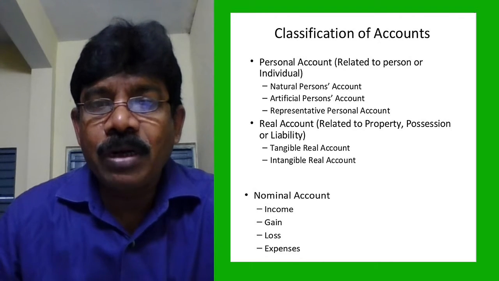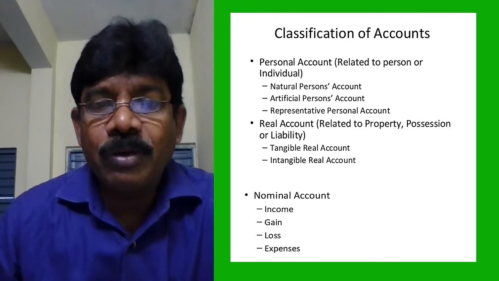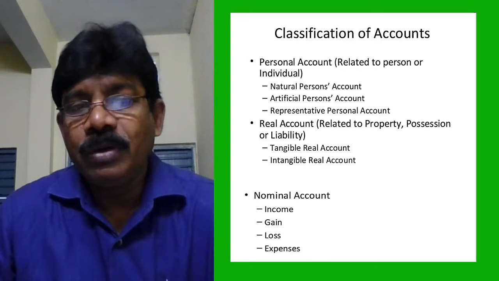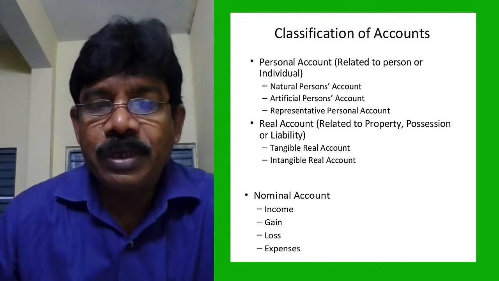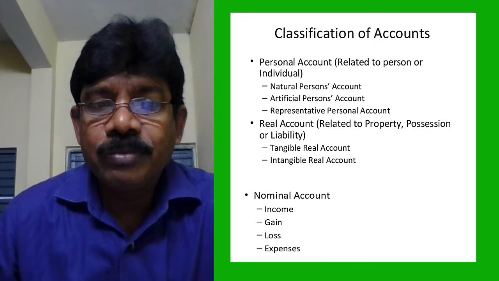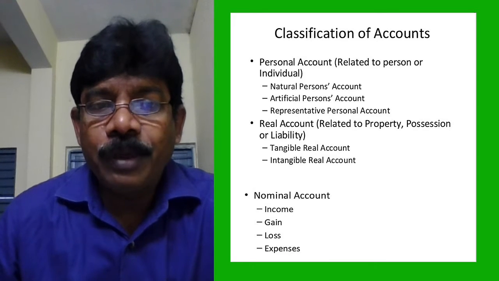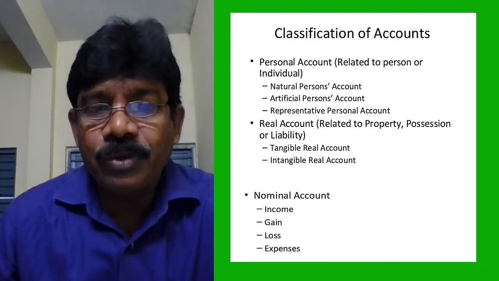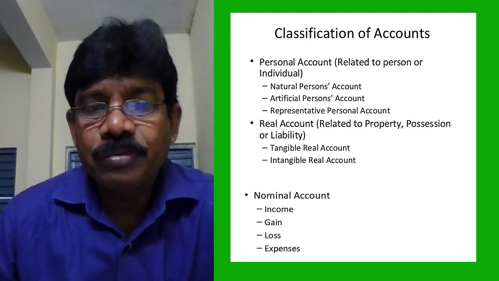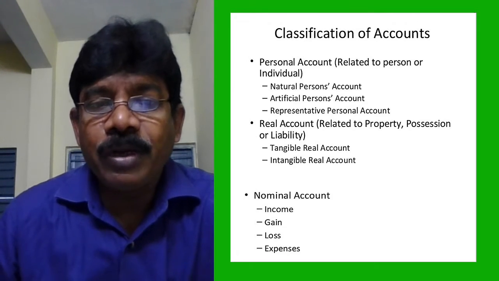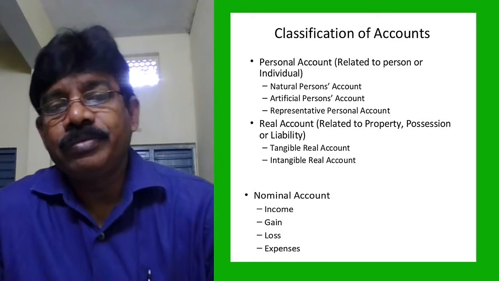But that rule is not applicable to personal accounts as well as real accounts. How will it be? Last year, I bought goods from some X. I paid 50% last year, and X will be carried forward to this year also.